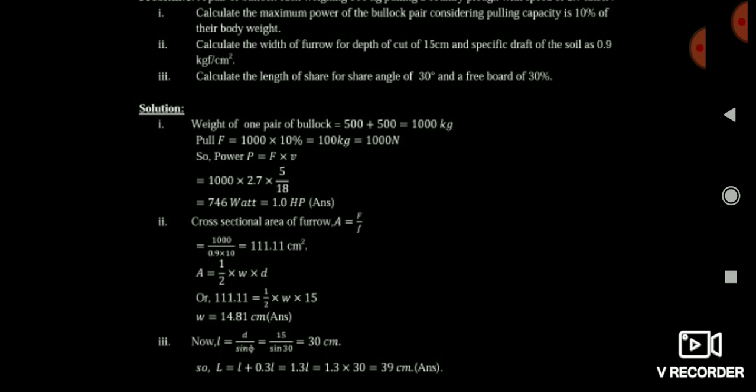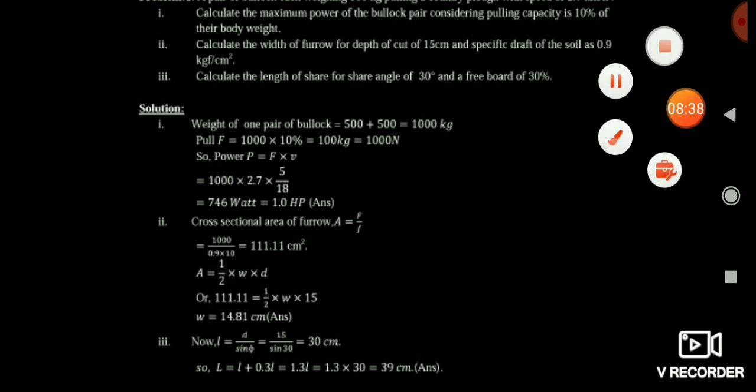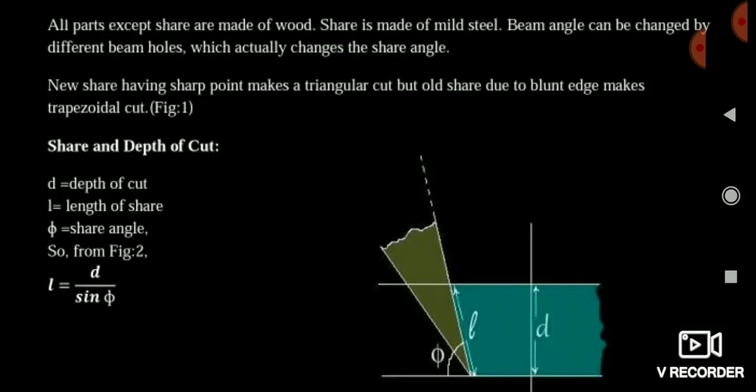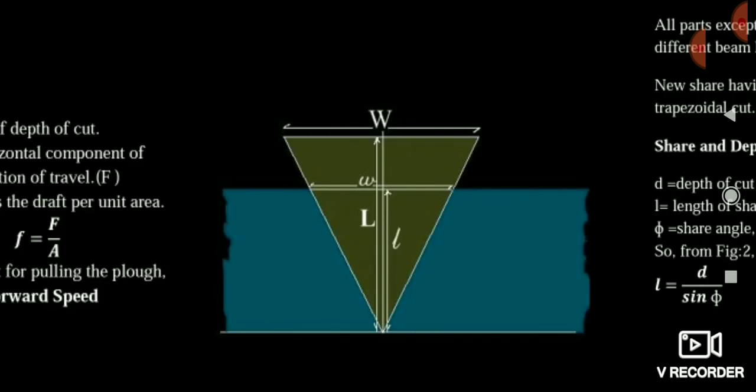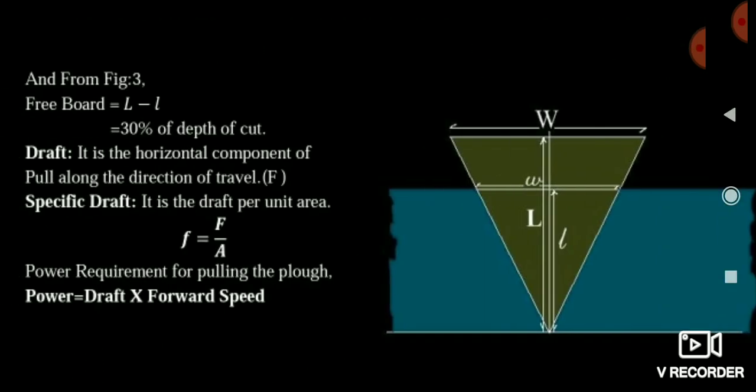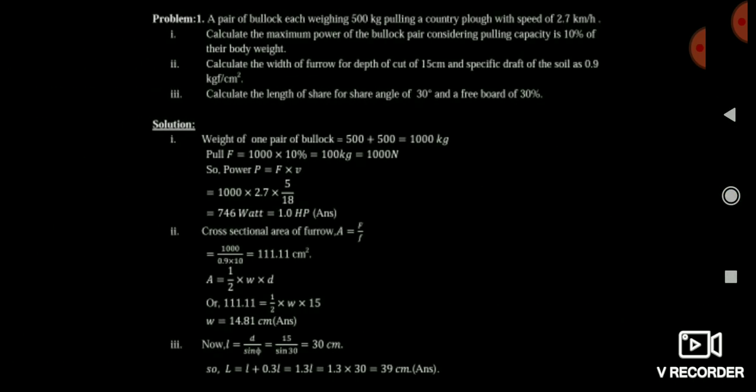And friends, the third part you see, very important, that is calculate the length of shear for a shear angle of 30 degree and 30% freeboard. Here the shear angle: sin phi is equal to d by L, and L is equal to d by sin phi. And here I have told you about the freeboard, that is capital L minus small l is equal to 30% of depth of cut.